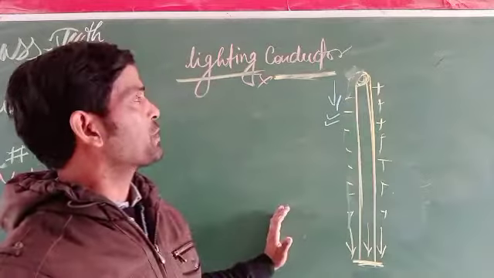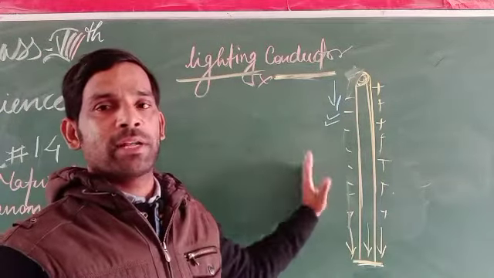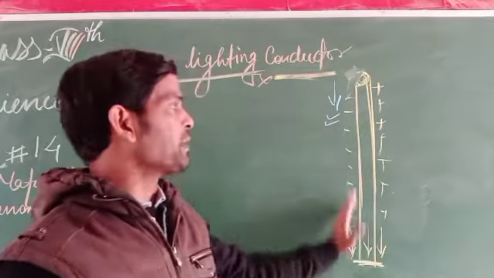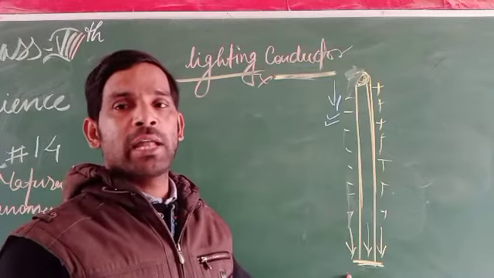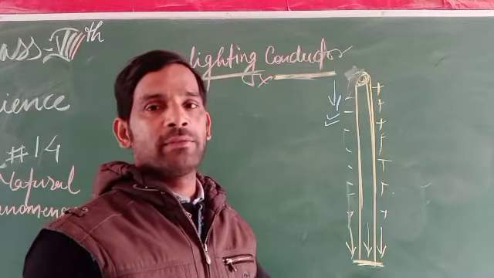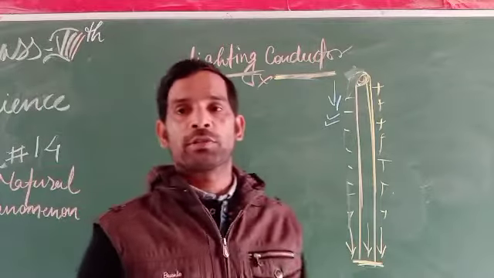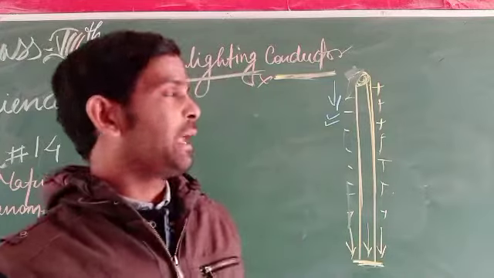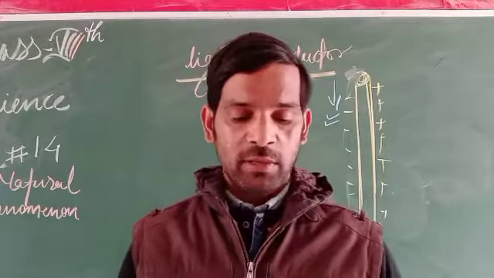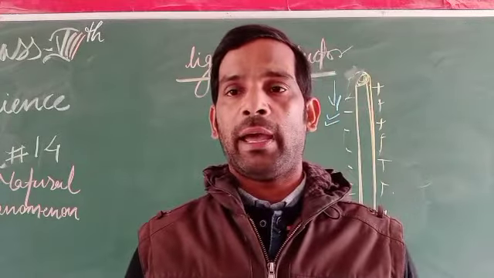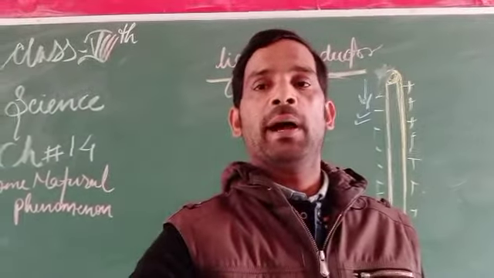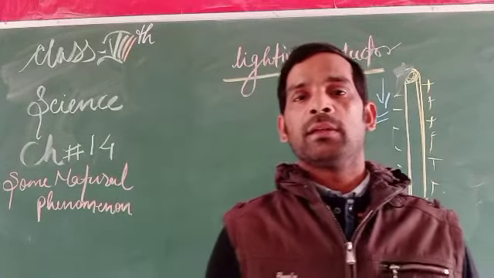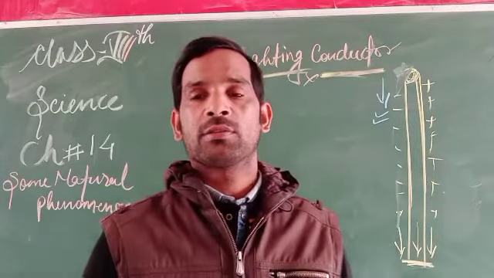So we can say that the lightning conductor is a material in which discharging of charges takes place. This discharging can be held by the neutralization of charged particles, from positive to negative and from negative to positive as well. The lightning conductor is a material that can absorb more and more charged particles, which are discharged or neutralized by the earth. That is called earthing.